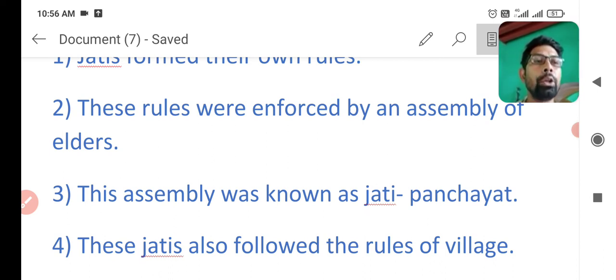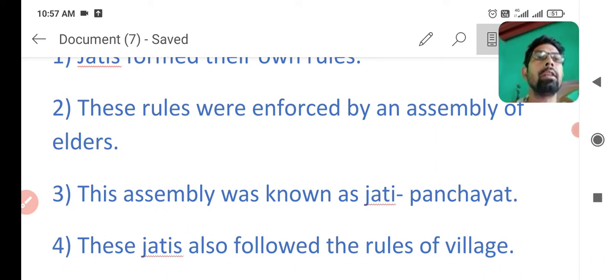Now, to repeat for your better understanding, there was an emergence of many jatis in Indian society on the background of their occupation. In the lesson you also learned that some jatis have different criteria in different areas.